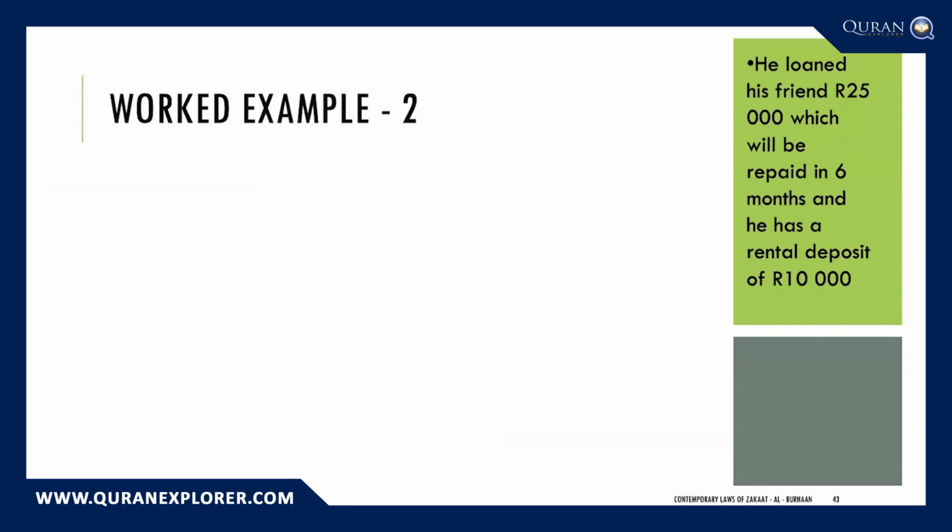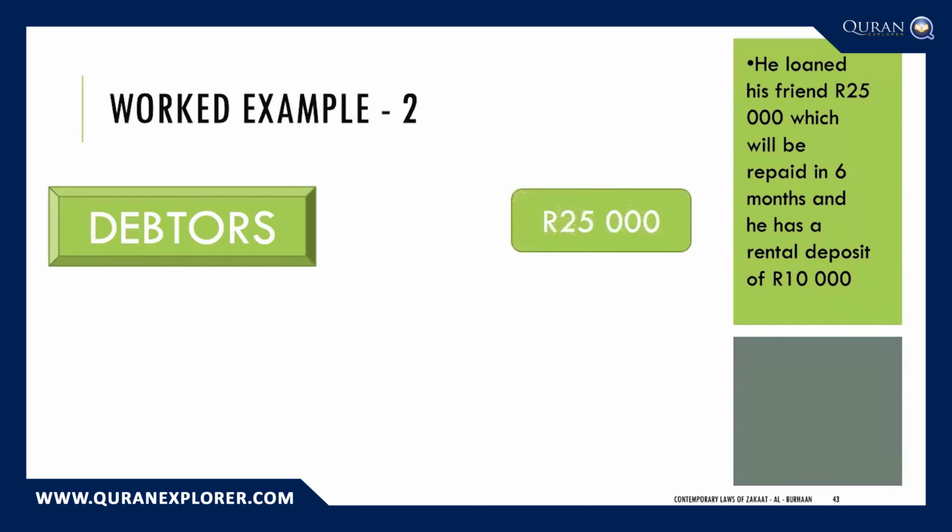57,840 rands. Now, he's loaned his friend 25,000 rands, and he's also got a rental deposit of 10,000 rands. So he's got these debtors or these receivables. How do we treat the receivables? The loan that he's given his friend a loan in cash. So he has to pay zakat on this annually.